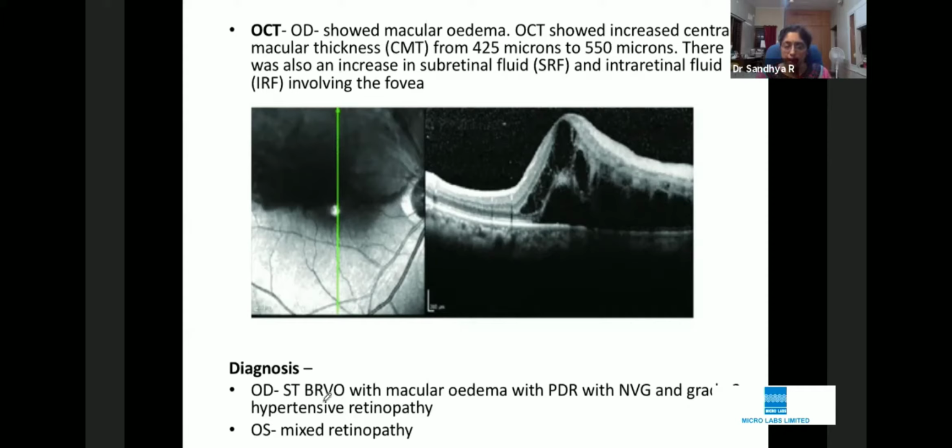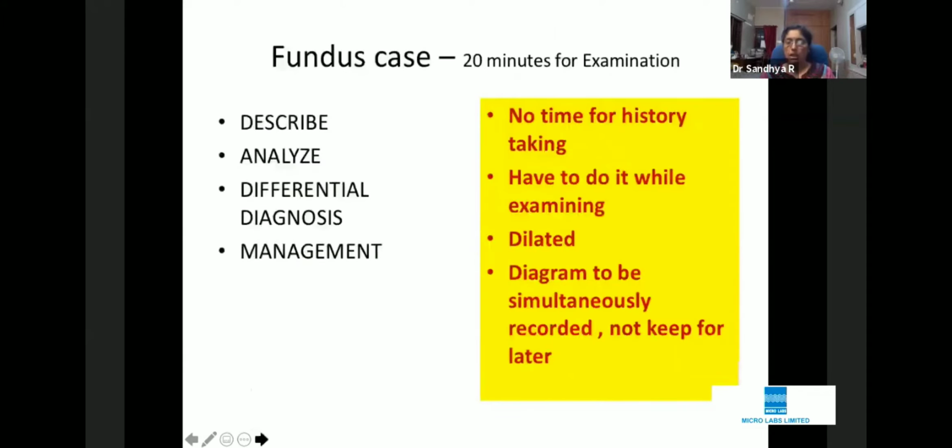Now from here, I want the postgraduates to just sit back and think. This is a composite diagnosis. There is vein occlusion, there is macular edema, there is diabetic retinopathy, hypertensive retinopathy, and you have to present all. Now, often the confusion is which to present first and what to say. Here, the acute event which preceded was the vein occlusion. So you shall put that as the first diagnosis, and the pre-existing changes like diabetic retinopathy and hypertensive retinopathy, you have to mention as a part of the diagnosis. So this forms your diagnosis.